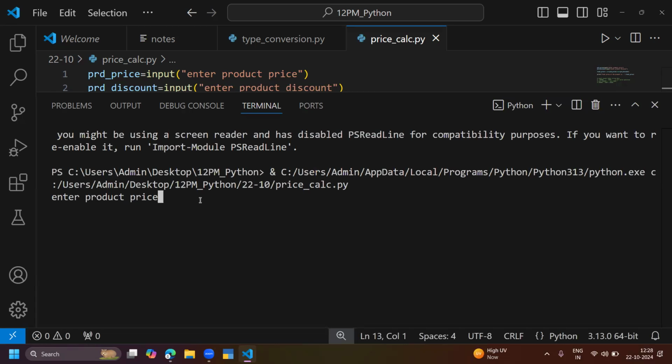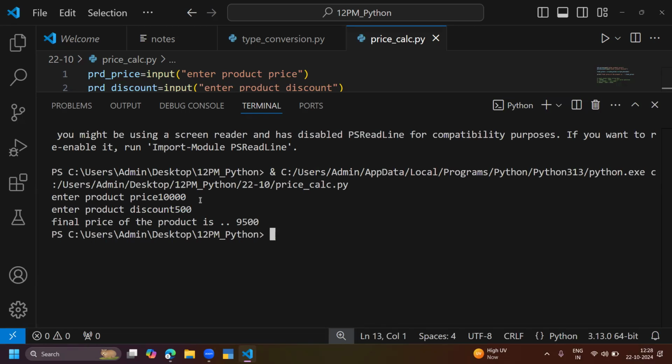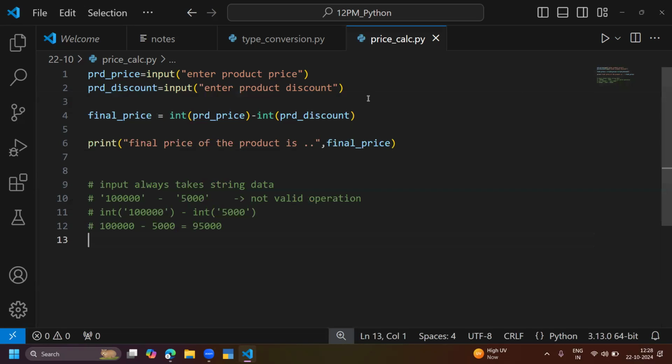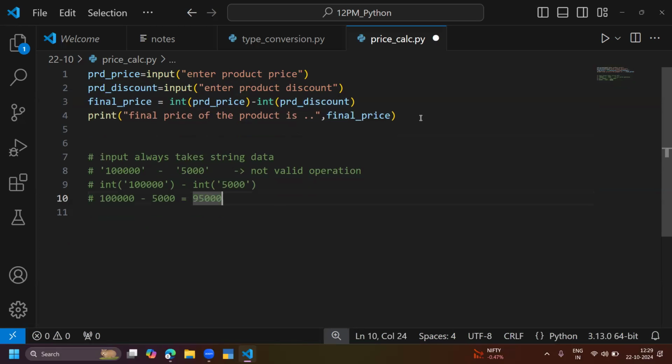Okay, enter the product price. I'm entering the product price as 10,000 rupees and giving the discount as 500 rupees. The product price is 10,000, the discount is 500, and the final price of the product is 9,500. So the problem is resolved. Input takes string data, I am converting that string into integers, and automatically I got the final price of the product.